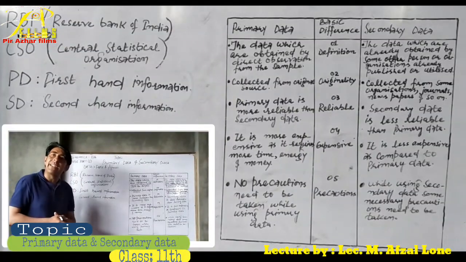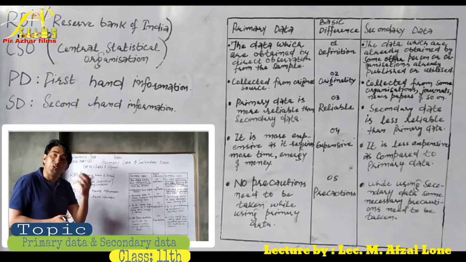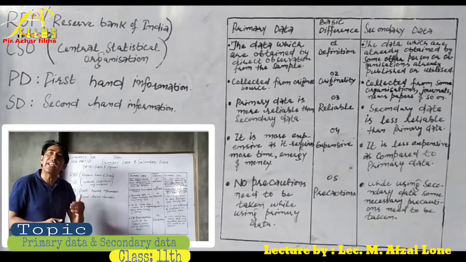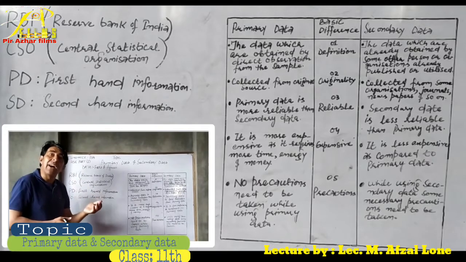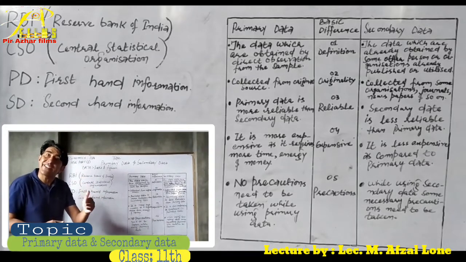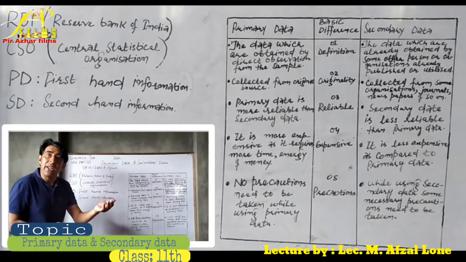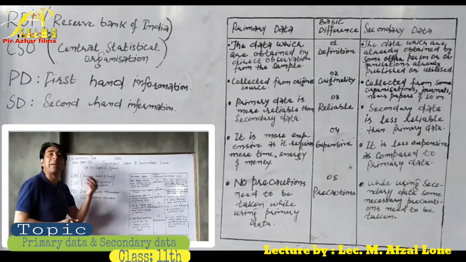Meaning of primary data. Primary data refer to those data which are collected by the statistical investigator himself. Or you can say the data which is collected by a statistical investigator by doing a field inquiry, a field investigation himself, is known as primary data.